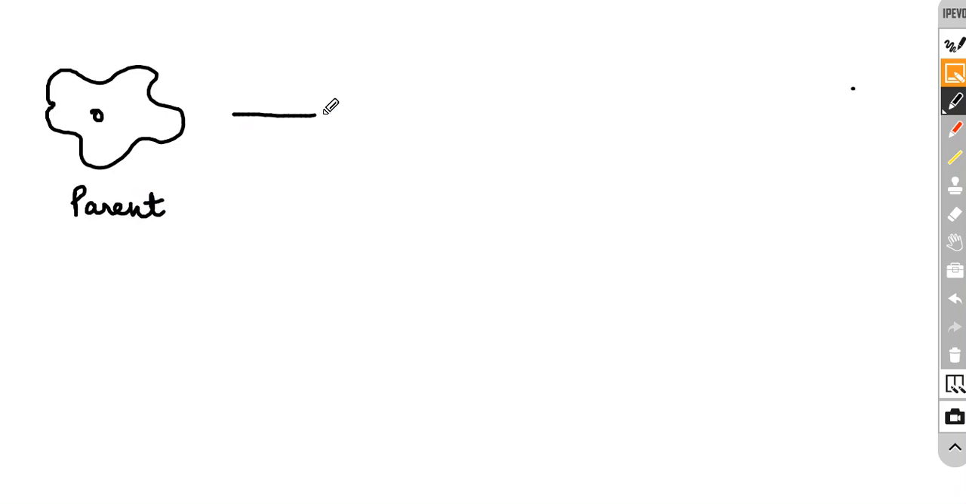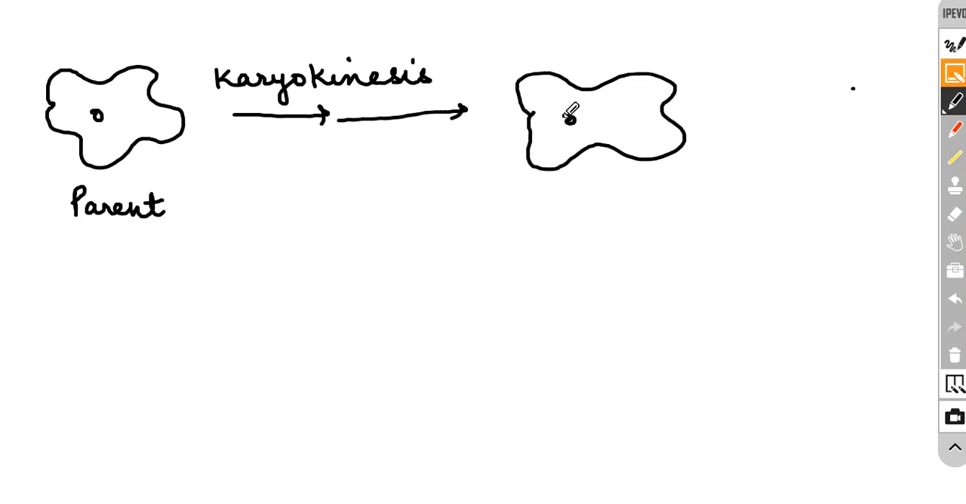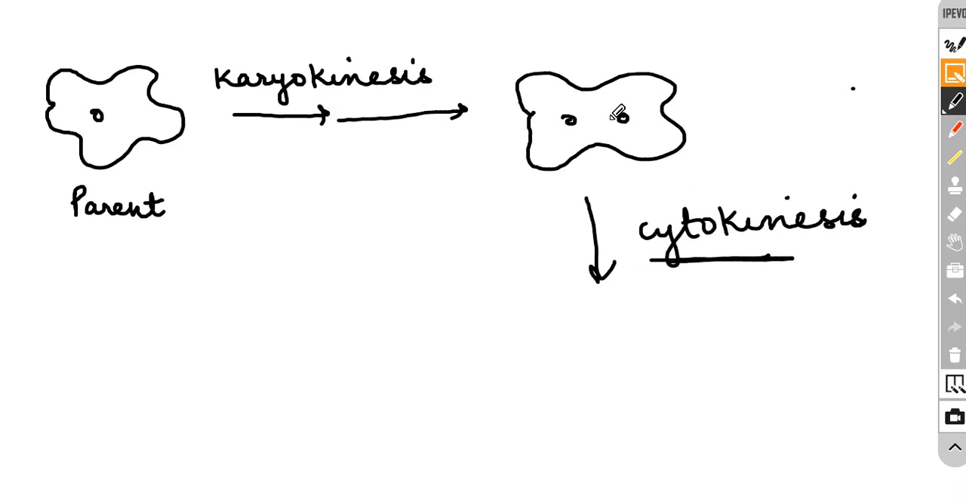For example, this is amoeba, the parent amoeba. Now the first step will be karyokinesis. Karyokinesis means division of the nucleus. So this one nucleus will become two. Now in the second step, karyokinesis is followed by cytokinesis. Cytokinesis means division of the cytoplasm. So what will happen? Like this.